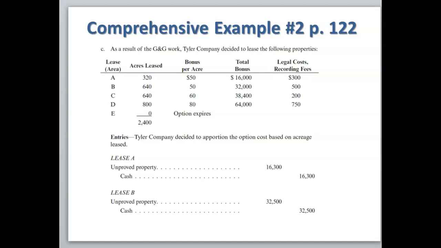And then we're going to add the 300 legal cost recording fees. We're going to do the same thing for lease B. We're going to take the 640 acres times $50 bonus, gives us 32,000, and we're going to add the 500. So for these properties, we're going to debit unimproved property, and we're going to credit cash.